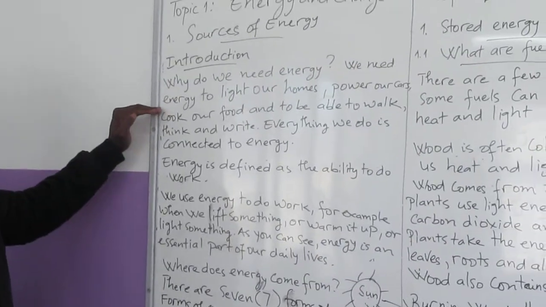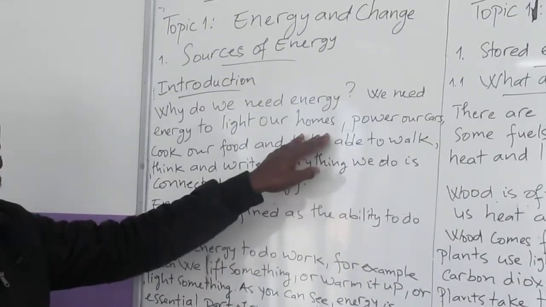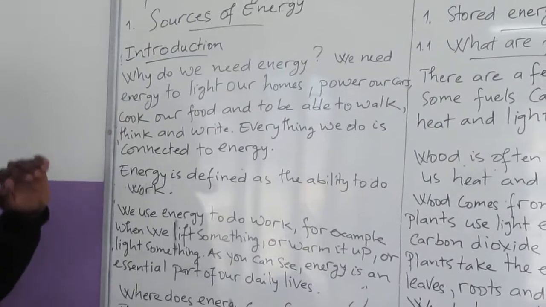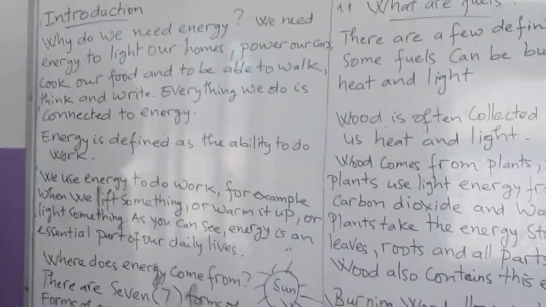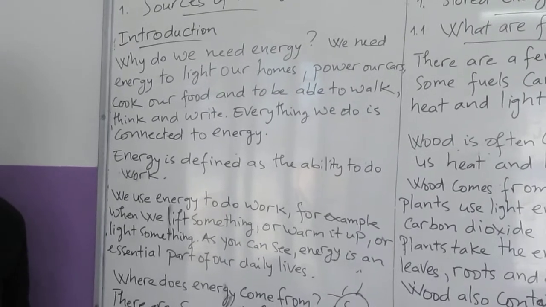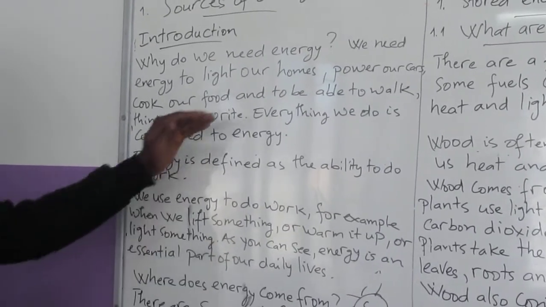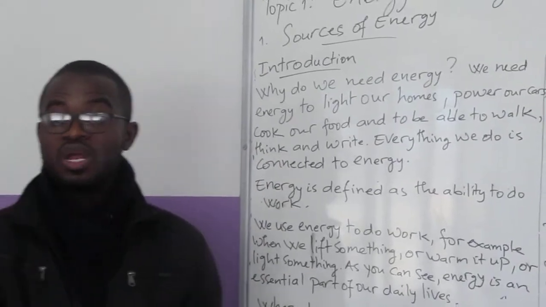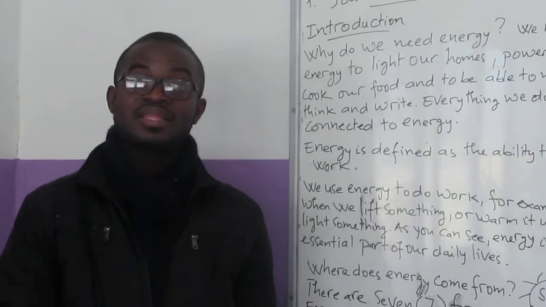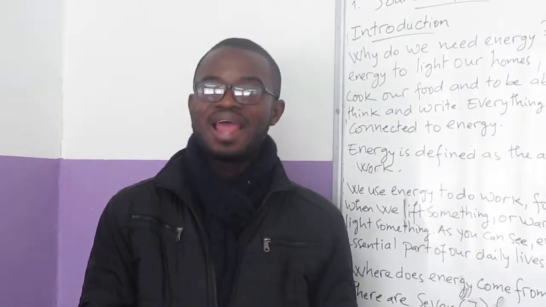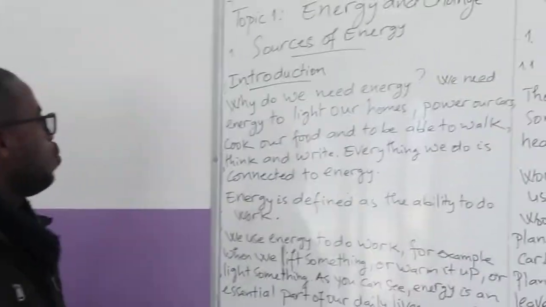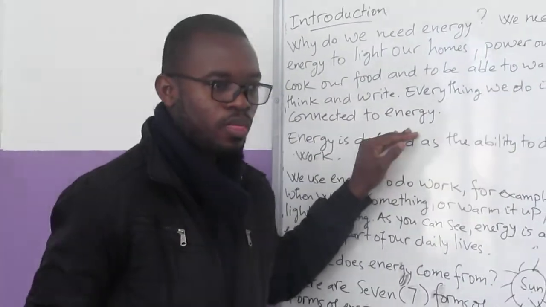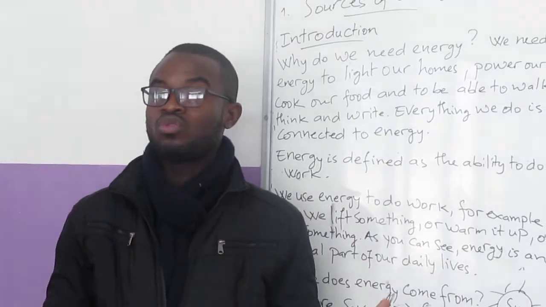We need energy to light our homes, power our cars, cook our food, and to be able to walk. You understand? Because if it's dark, you cannot walk in the darkness. So, to be able to walk, think, and write. Because if you don't have power, you don't have electricity, you cannot write at night. You can't see because it's dark. Everything we do is connected to energy.